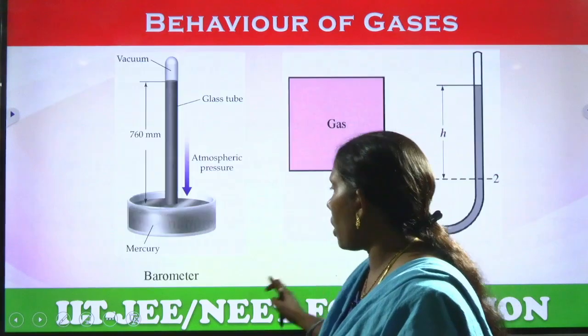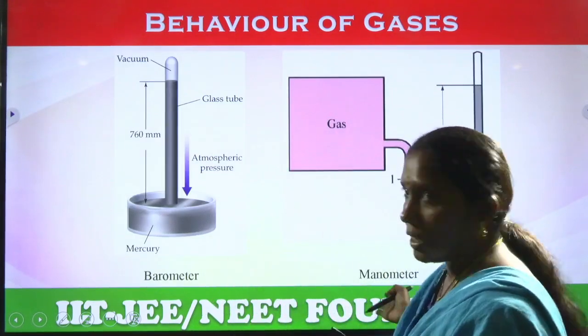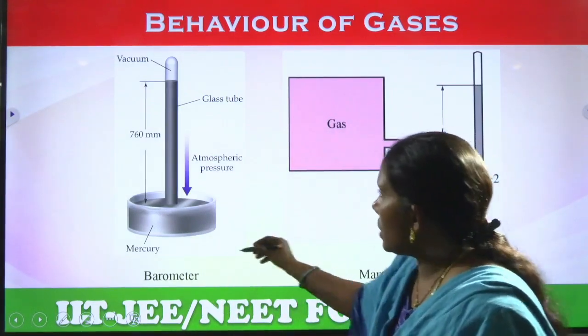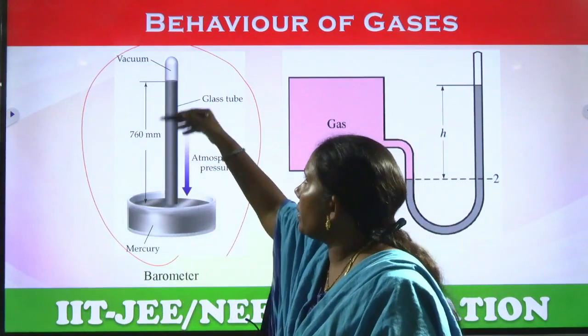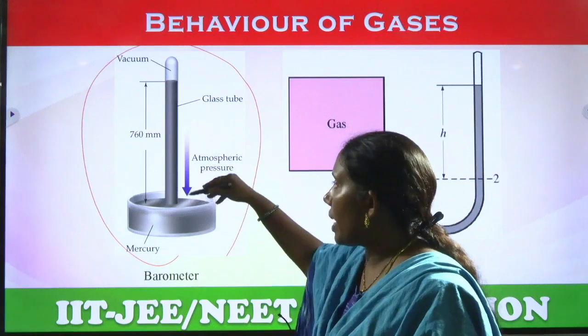How will the manometer and barometer look? See here, this is the barometer. This is the glass tube with a vacuum inside, and this is the atmospheric pressure.